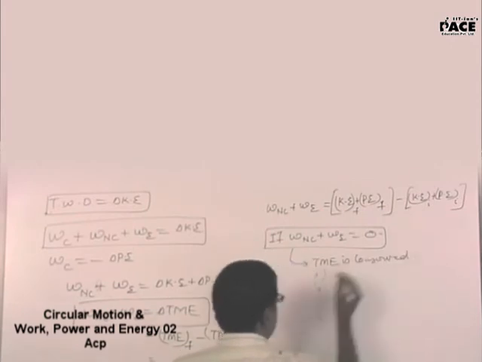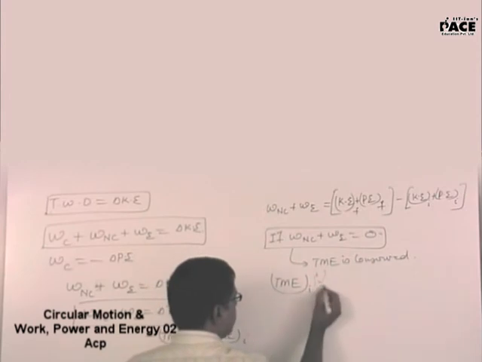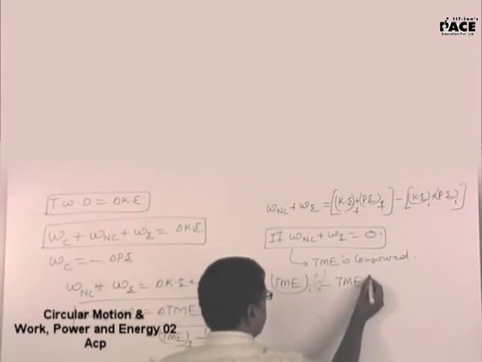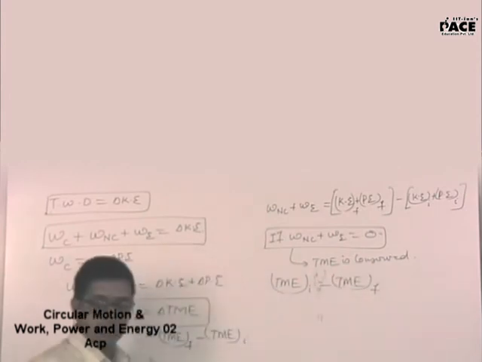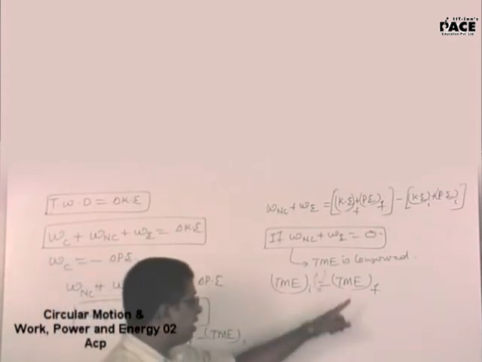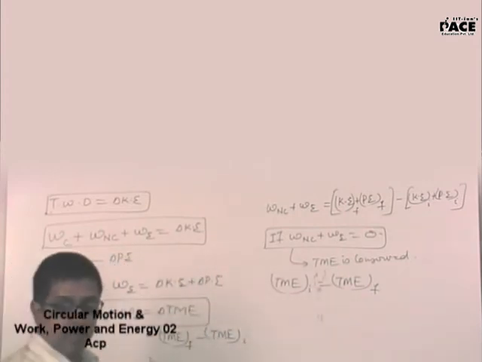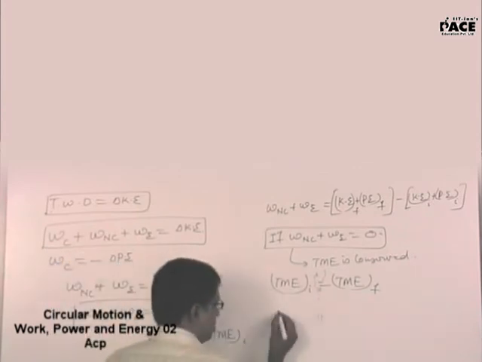What do you mean by total mechanical energy being conserved? Total mechanical energy initial is equal to total mechanical energy final. Because delta TME will become 0 if this is equal to 0. So if delta TME is 0, total mechanical energy initial is equal to total mechanical energy final. What is this equal to?